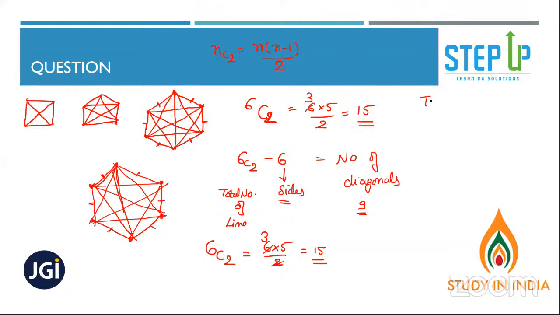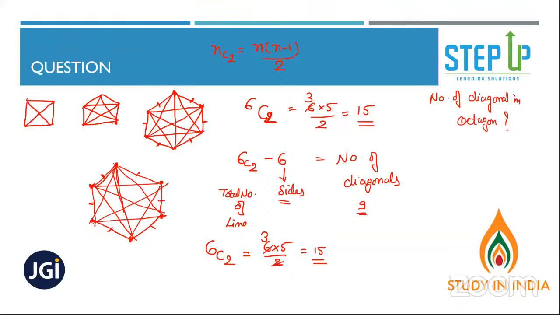Yes. So now tell me the number of diagonals in an octagon. What would be your answer? 20. Yes.